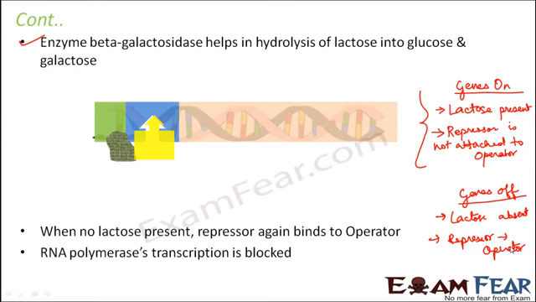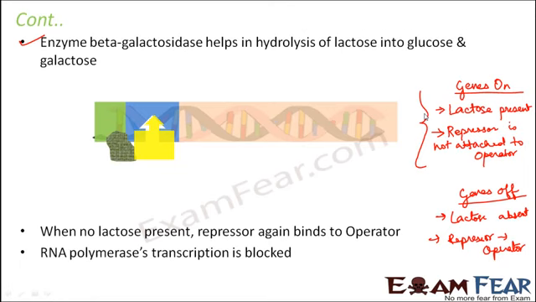This is how the expression of genes, whether these genes will get expressed or not, whether the synthesis of protein will take place or not, is all dependent on the repressor and also on the inducer. So this is how gene expression is regulated. This was just one example of the lac operon which takes place in E. coli. There are other operons also. For example, there is a trp operon where tryptophan plays an important role. Similarly, there is another operon called the val operon. So there are several operons functioning in E. coli, but here we have just discussed one operon to give you an idea about how it takes place.